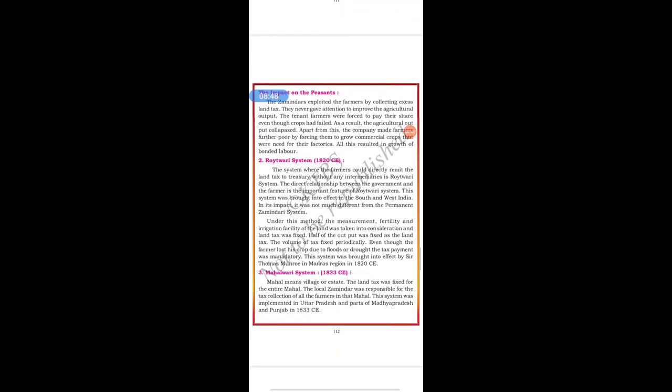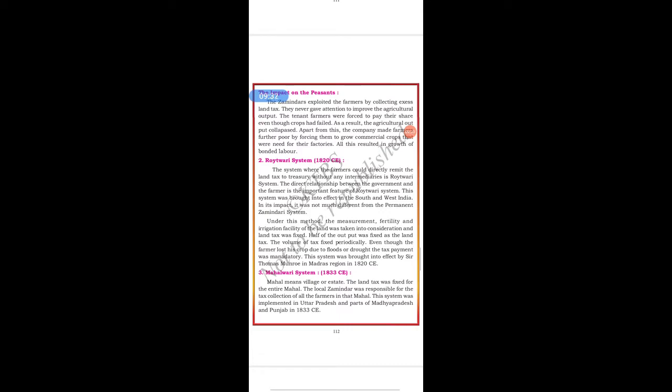So next, the impact on the peasants, the farmers. Peasants is nothing but farmers, students. The zamindars exploited the farmers by collecting excess land tax. Because the zamindars were forcibly collecting the land taxes permanently, compulsorily, the farmers were unable to get what they needed. For example, a person is doing a business on his own but he is not getting the profit. What is the use of that? So here, it was like that only.